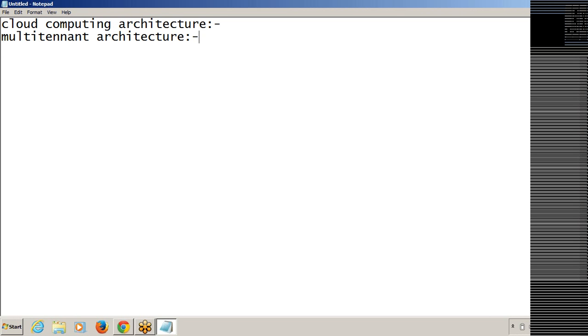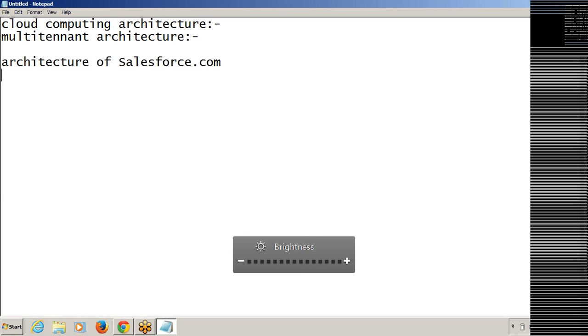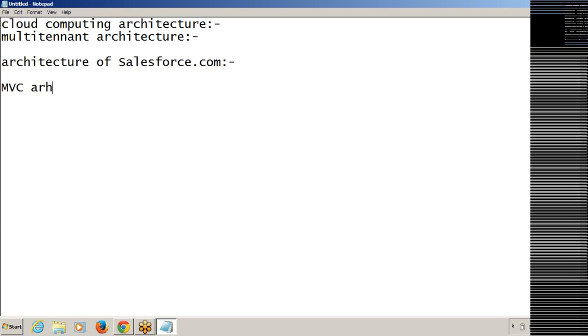So we have to know both multi-tenant architecture and also Salesforce.com architecture, because Salesforce.com is working on the cloud computing concept. So now we are going to the architecture of Salesforce.com. The Salesforce.com architecture is MVC architecture.